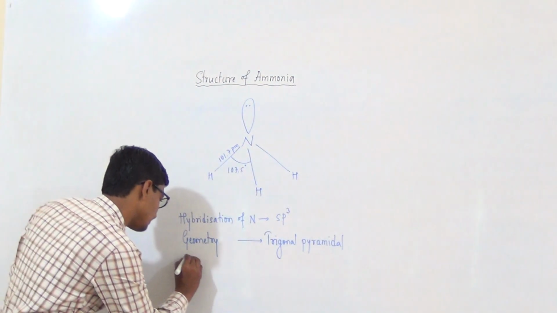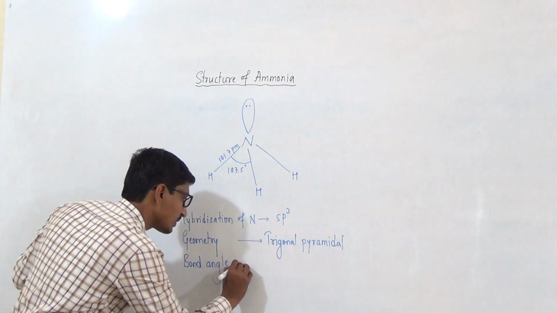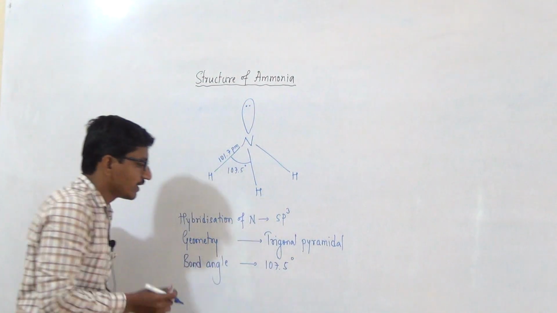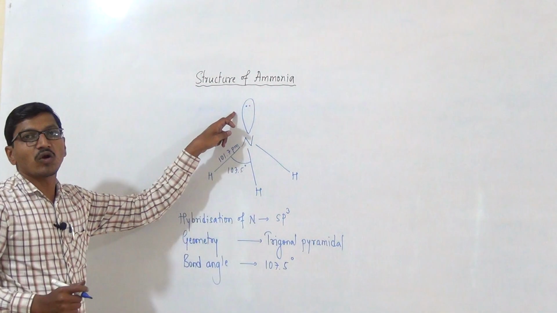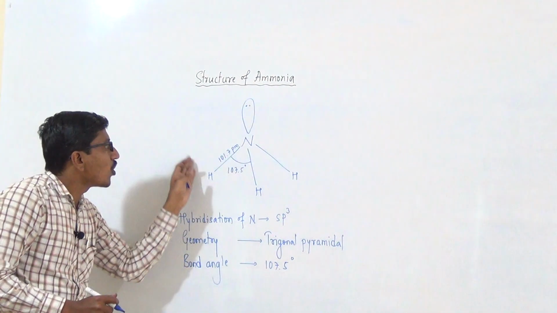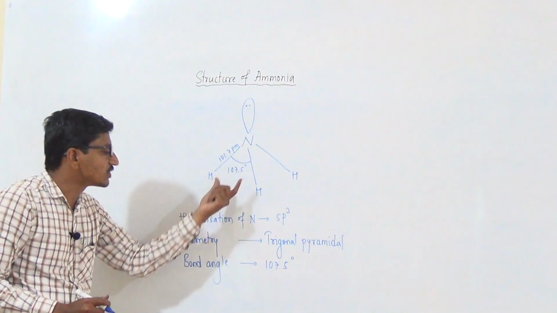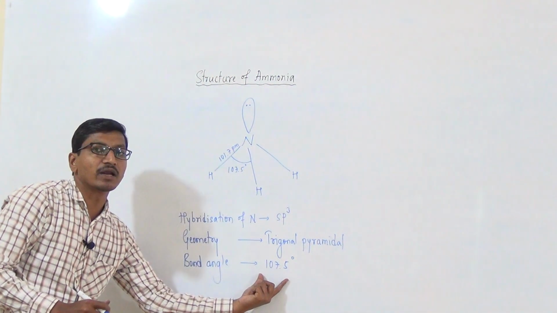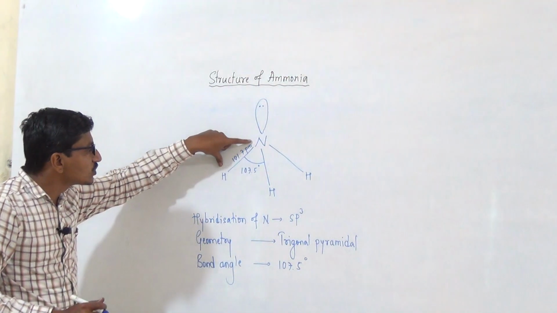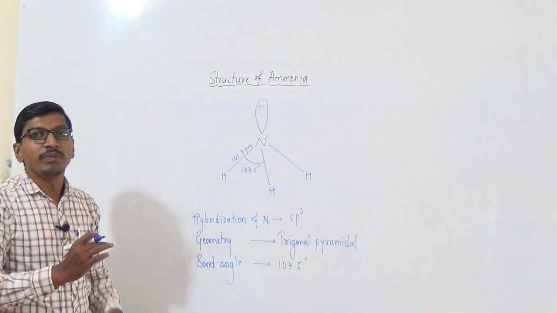The normal tetrahedral bond angle is 109.5 degree, and it reduces to 107.5 degree because lone pair-bond pair repulsion is greater than bond pair-bond pair repulsion. That's why the bond angle reduces to 107.5 degree, and the nitrogen-hydrogen bond distance is 101.7 picometer.